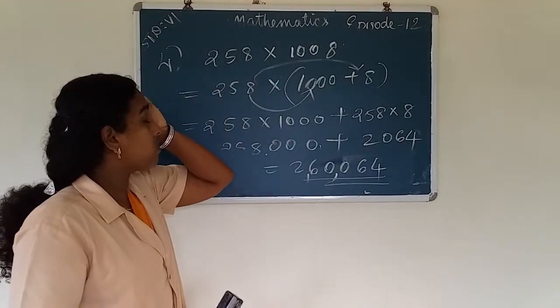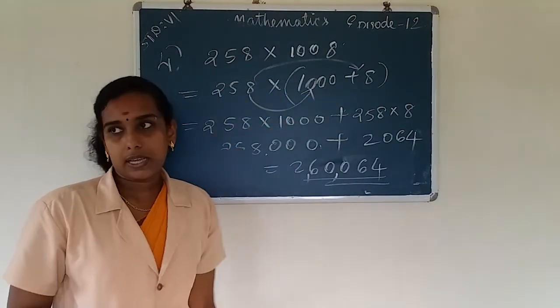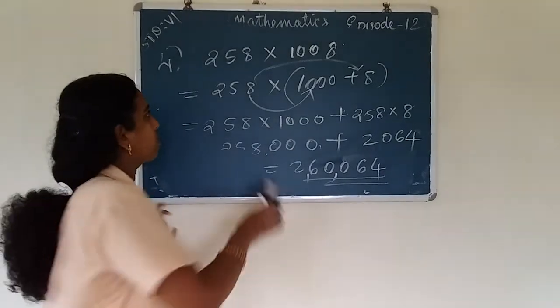So here 1008 we can write as 1000 plus 8. And the next question.